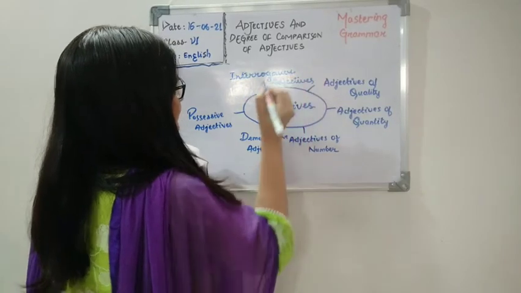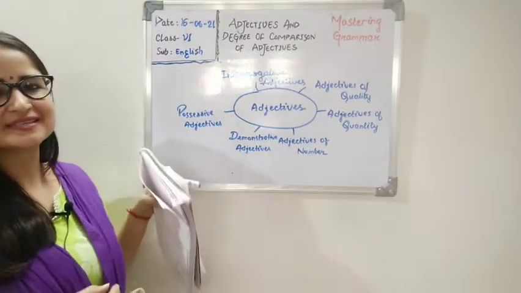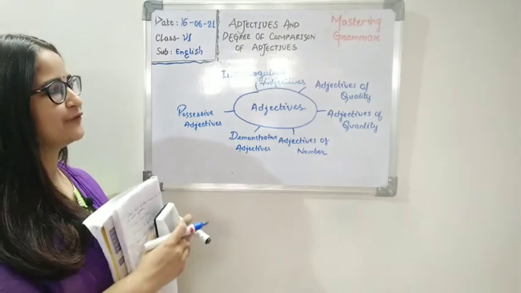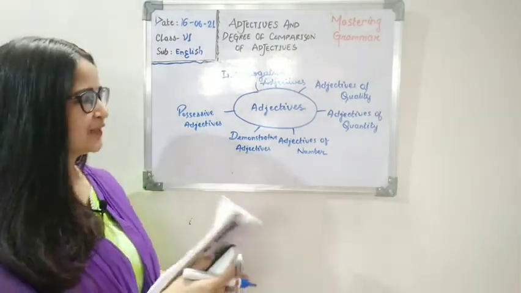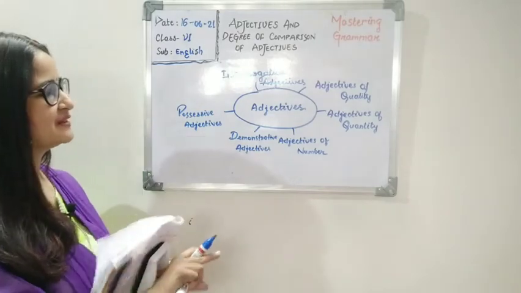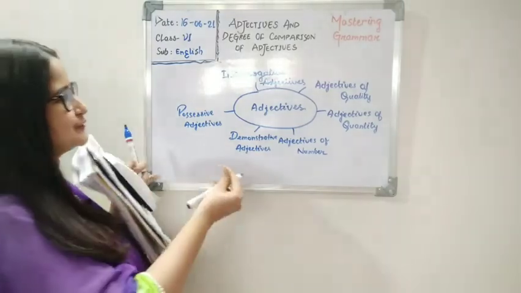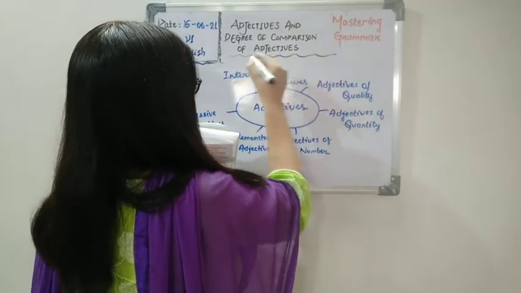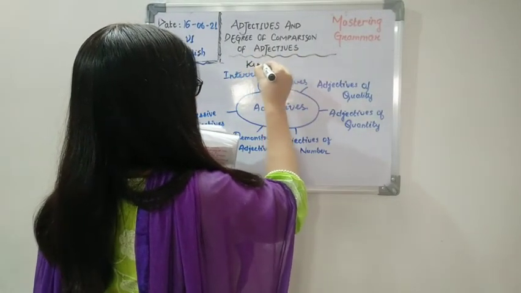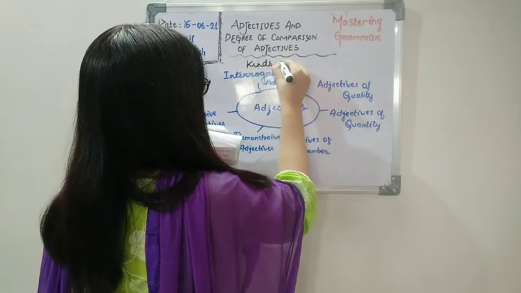So all these 6 types of adjectives make up adjectives. So what we have read about? We have read about the different kinds of adjectives. So let me write down that for you.